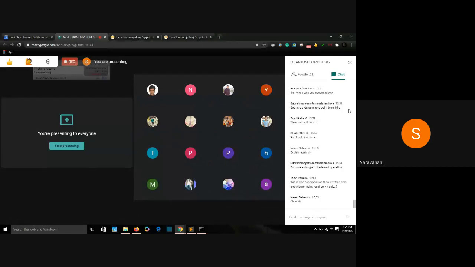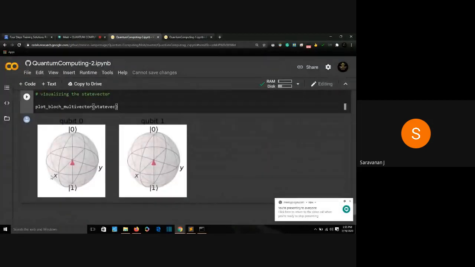Because this time we are entangling two qubits, one qubit depends upon the other. For example, let me say they are pointing at the x-axis. We will be getting doubts saying if this points at the x-axis, my first qubit would need to point either at 0 or 1. Which one will it point? Because my first qubit will only point based upon the zeroth qubit.